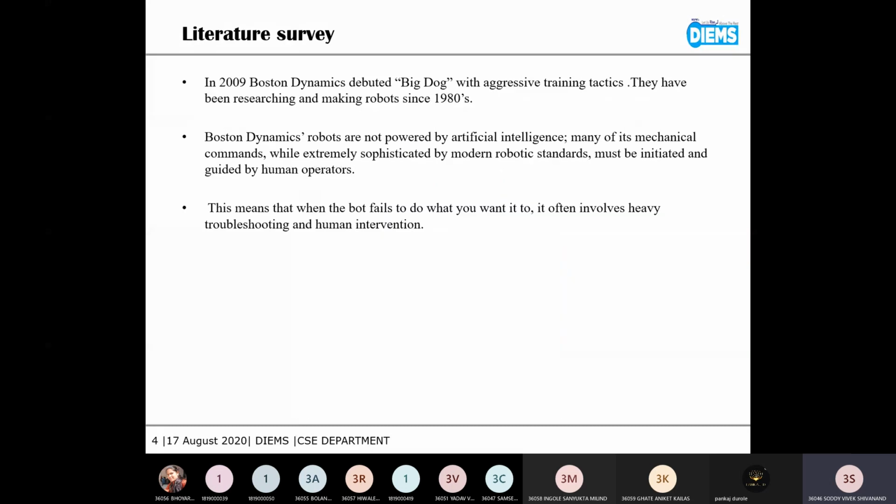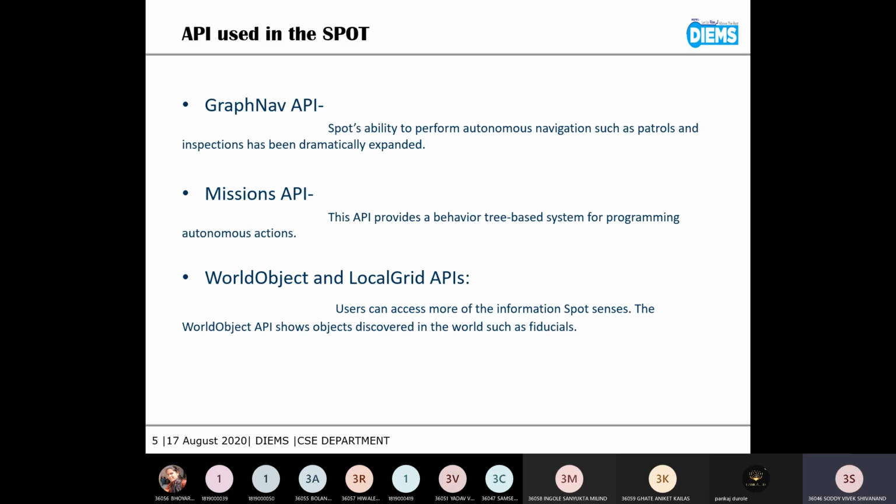Literature, sir. Boston Dynamics is a company well known for the robots they build. It is not powered much by artificial intelligence, but has much of its mechanical commands. But they are now improving and introducing APIs and an SDK in their robots. I would like to tell about the API used in this.